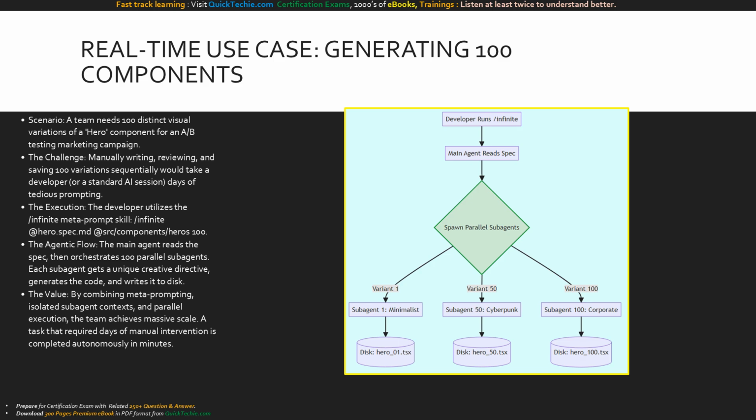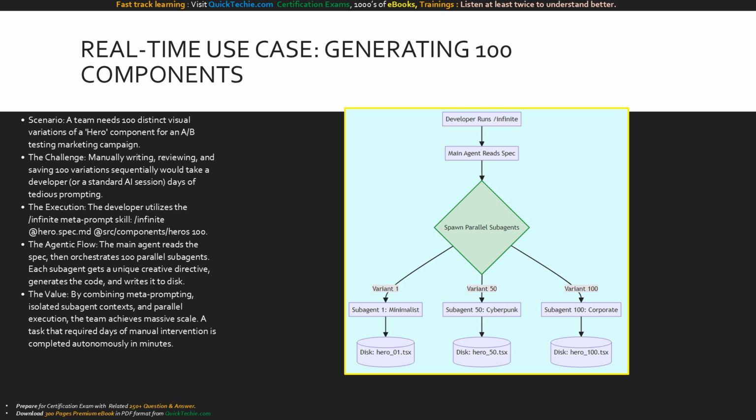The agentic flow is breathtaking. The main agent reads the spec file. It then orchestrates 100 parallel subagents. It gives each subagent a unique creative directive. The subagents generate the code in their isolated contexts and write the files to disk. The value here is undeniable. By leveraging infinite prompting orchestration, a task that required days of human intervention is completed autonomously in minutes.